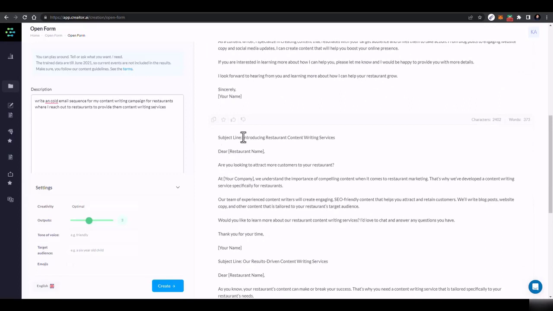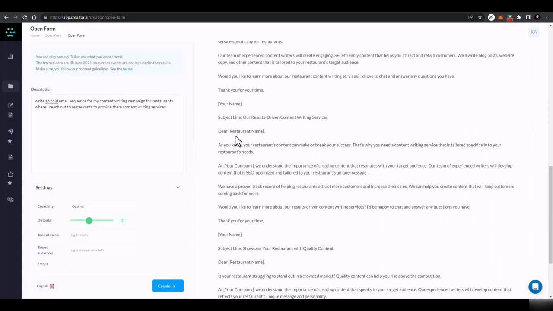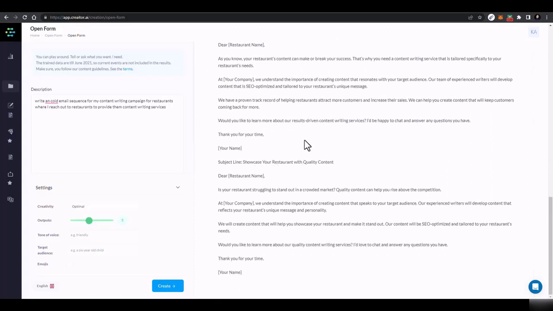Sending them a personalized email, first of all add this introduction, and then: are you looking for more customers at your company, who understand the importance of compelling content, and all that. Then the second email, then the third email, and you just have to send the first email on the first day, the second email after 1 week, and the third email after 2 weeks. And then if they convert, you have a client.